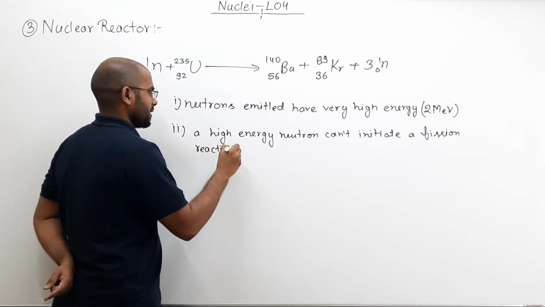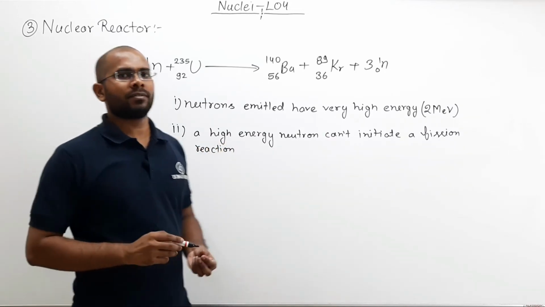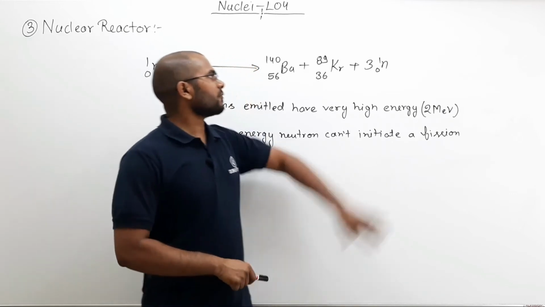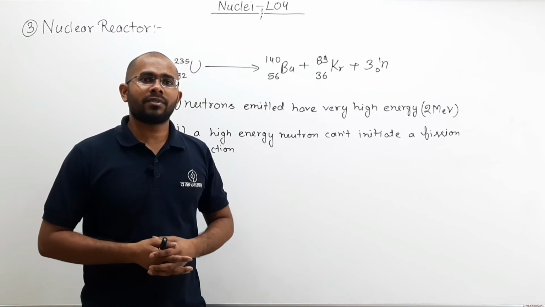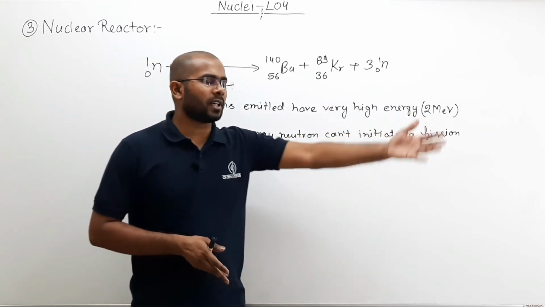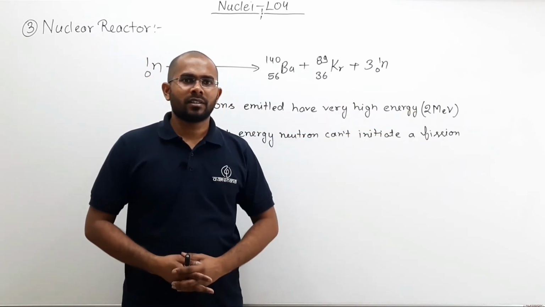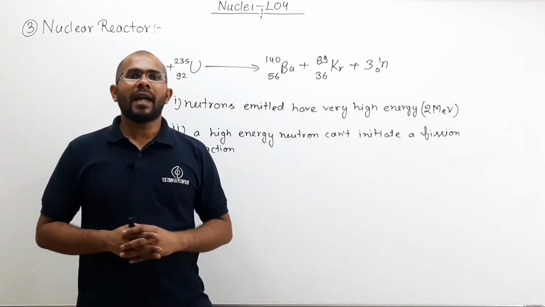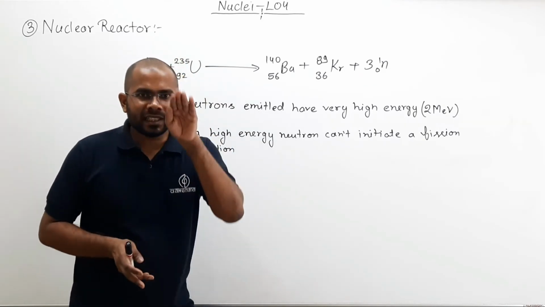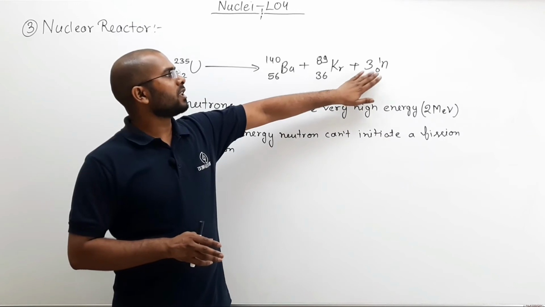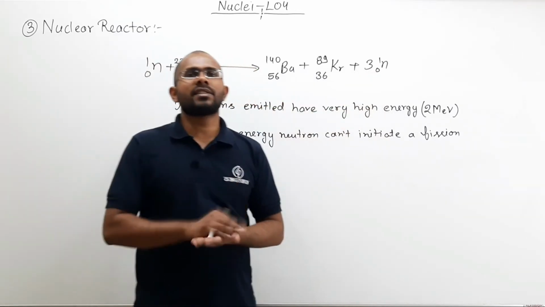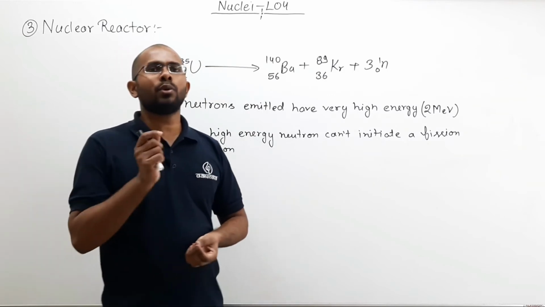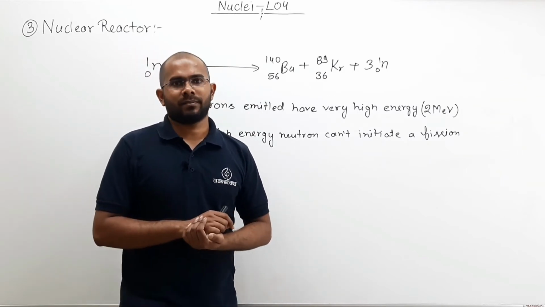So a high energy neutron cannot initiate a fission reaction. And if this high energy neutron cannot initiate a fission reaction, then how can further reaction take place? Then what I need to do? I need to decrease the energy of these three neutrons. Somehow I need to decrease the energy.